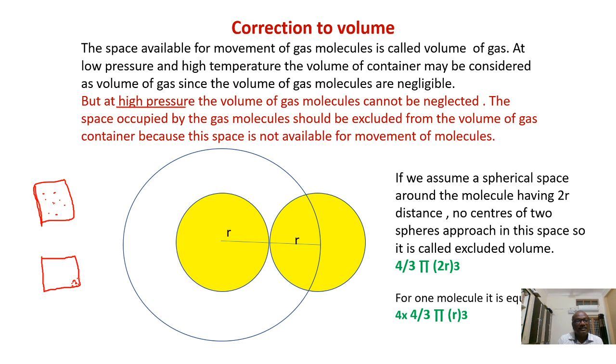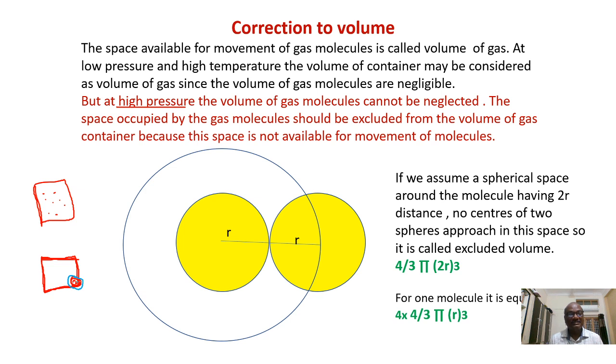So all these gas molecules are placed or put together like this. There is no distance or space between the molecules, like that you assume. This is the volume available for movement of the molecules. Under high pressure, what happened? The volume will be very less, and the volume occupied by the molecules themselves cannot be neglected compared to this volume. Under which conditions? High pressure.